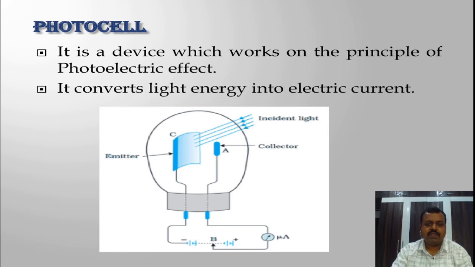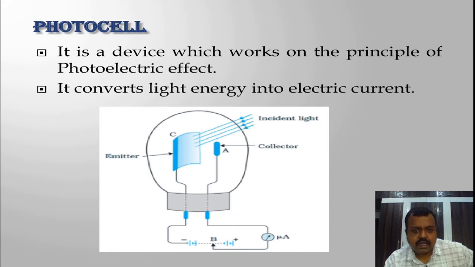Now this is one of the devices called a photocell. This photocell is a device that works on the principle of photoelectric effect. So this is a diagram for this photocell. There is one cathode, which is a photosensitive metal. There is one anode. Both the cathode and anode are placed inside an evacuated glass tube. Okay, and there is a connection of a battery and a microammeter. Now here cathode and anode are not connected, so no current will flow in the circuit.